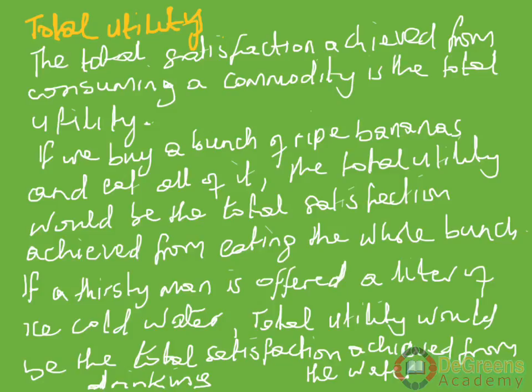So I hope you've gotten that. So if a thirsty man, for example, is offered a liter of ice cold water, the total utility would be the total satisfaction he achieves from drinking the water. That is, if he drinks the whole liter of water, the total utility is the total satisfaction he has achieved from drinking this 1 liter of water.